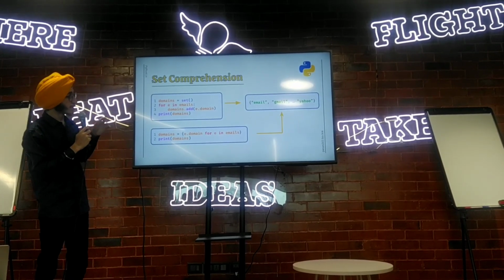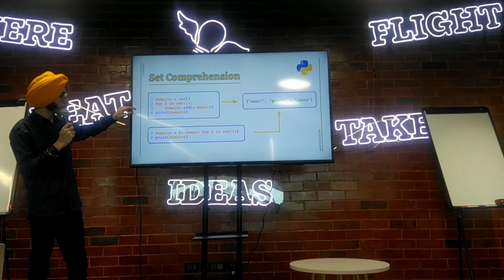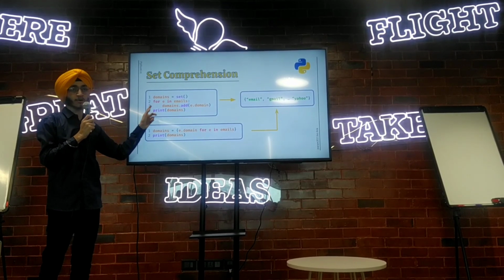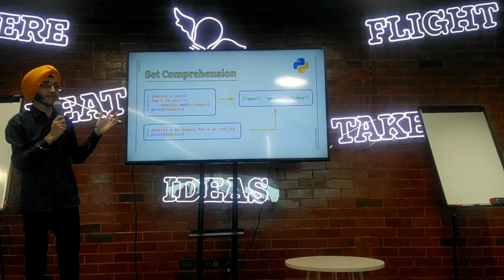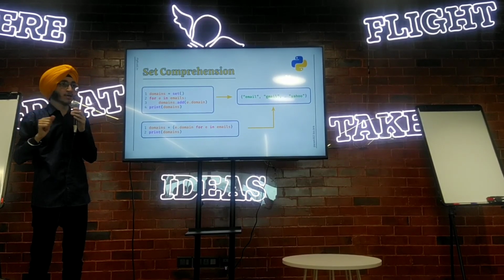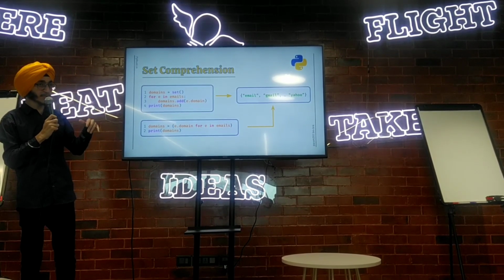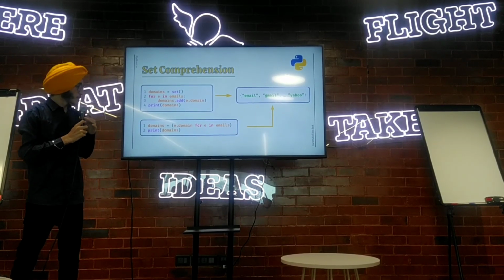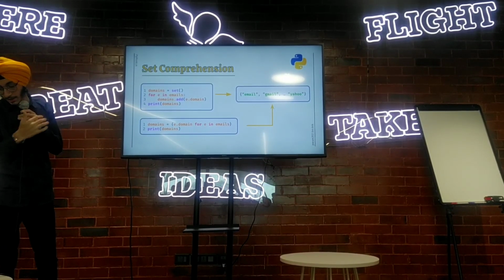What I am doing here is, in the code block, I am going through all the emails and I am appending the domain of each email. So I am creating a set, and a set only stores unique values. So if we have multiple domains, then the domain will be stored only once. The same thing we can achieve with a set comprehension.